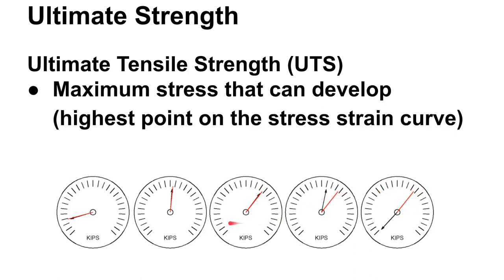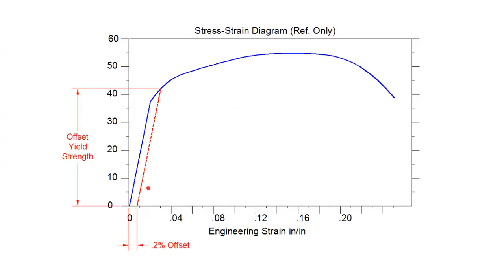So if we come back to our stress strain diagram, that would be this point. But when I point here, it's kind of unclear whether I'm talking about a strain position or a stress position. I'm talking about the stress. So this is what we would get on our dial. We would see that dial go up, up, up really rapidly at first. Then it would slow down, and then it would reach a peak, and then the dial would start to drop back down, and then fracture would occur.